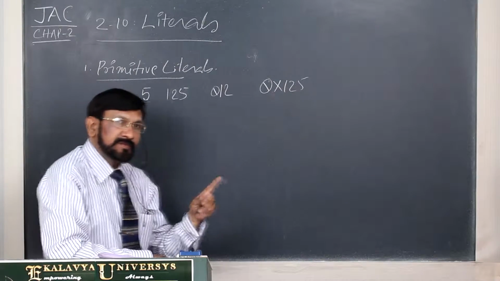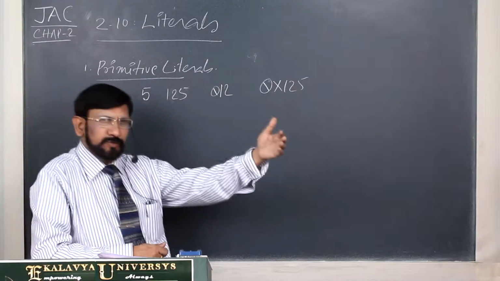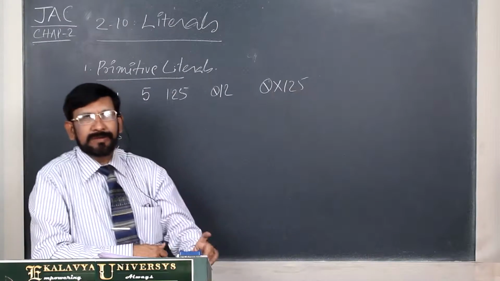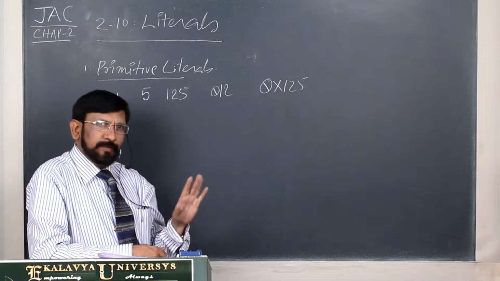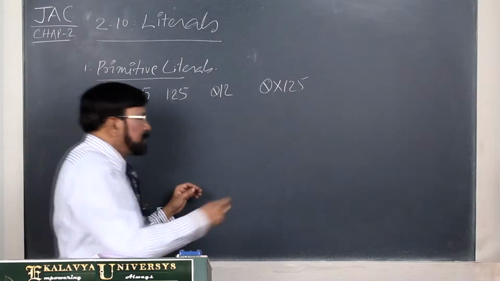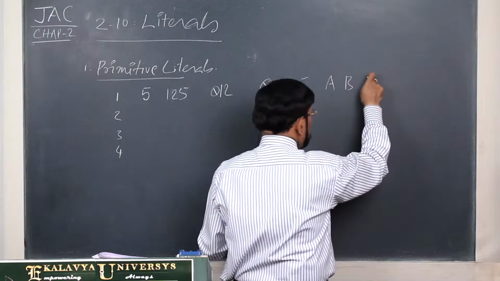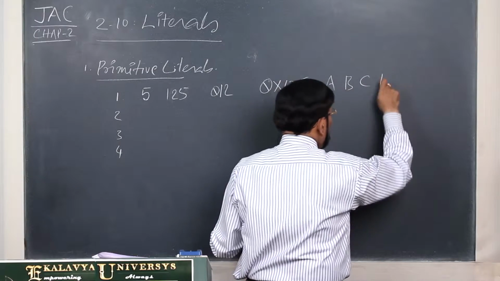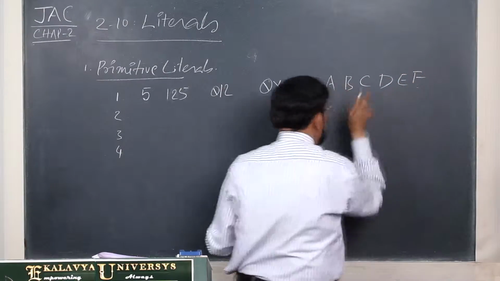In this, 16 digits are used, and those are 0 to 15. Up to 9, 0 to 9, okay. 10 to 15, 10 is represented by A, 11, 12, 13, 14, 15.